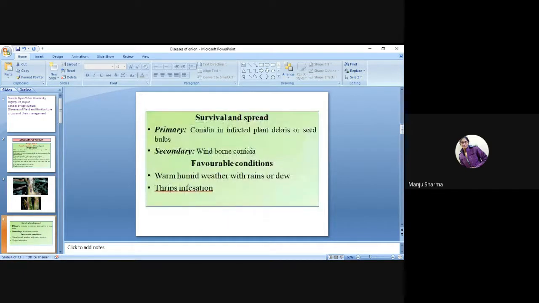Survival and spread of pathogen. Primary conidia are in infected plant debris or seed bulbs. Secondary are wind-borne conidia. Favorable conditions: warm, humid weather with rains or dew, and then thrips infestation.